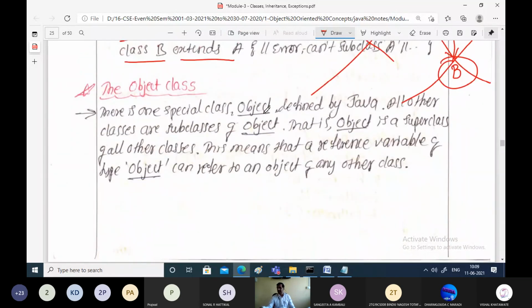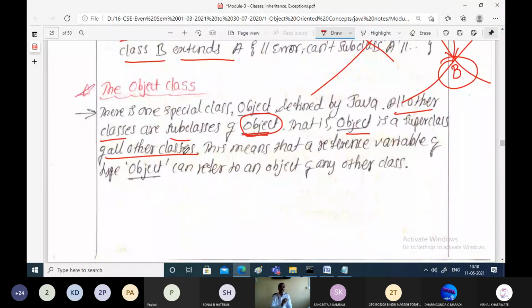And there is one special class called Object in Java, and all the classes are subclasses of this Object. Whatever classes we define, there is one superclass called Object. That means Object is a superclass for all other classes.